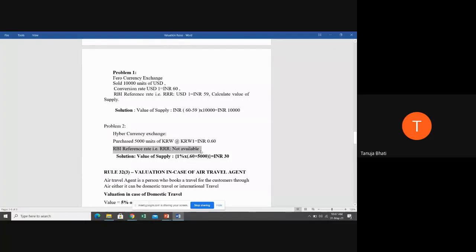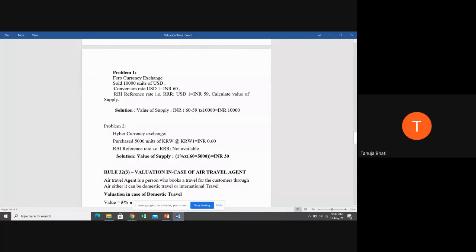Say again, I told you what is RBI reference rate. That rate that has been issued by the RBI in respect of currencies that are exchanged against Indian currency. But RBI does not give a reference rate for all the countries' currencies, students. There are certain countries' currencies where RBI is not giving the reference rate. So in case of South Korean won, RBI's reference rate is not available. So when RBI reference rate is not available, what is going to be the value of supply? 1% of value in INR.